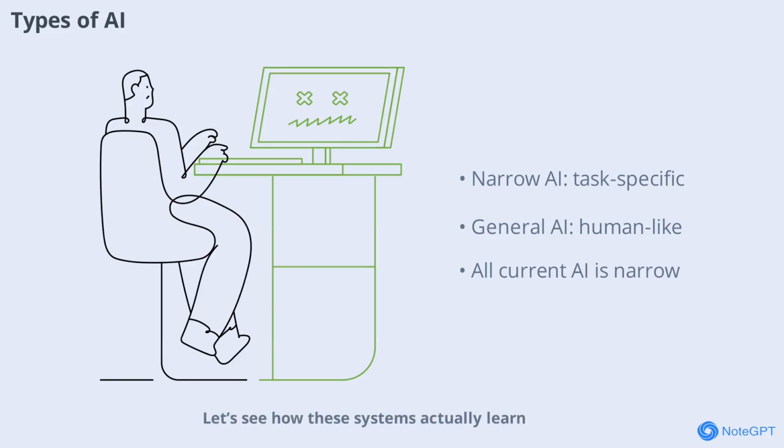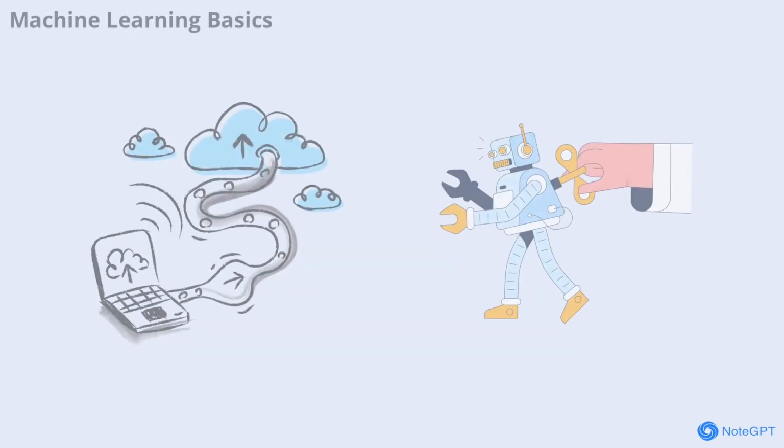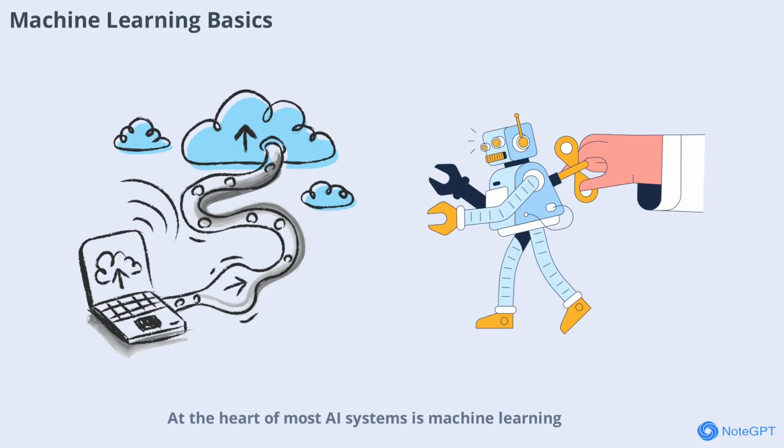Let's see how these systems actually learn. The heart of most AI systems is machine learning. This is a method where computers learn from data, rather than being explicitly programmed for every task. By analyzing large amounts of information, machine learning algorithms can identify patterns and make predictions. For example, a machine learning model might learn to recognize cats in photos by studying thousands of labeled images. Over time, the system improves as it processes more data.